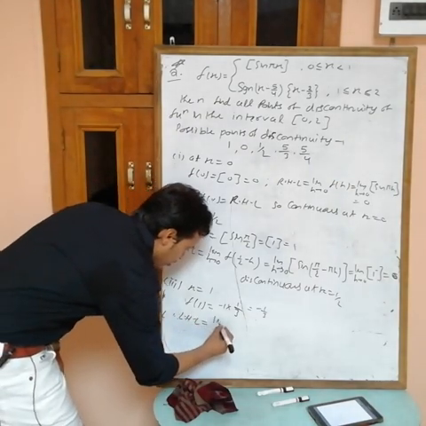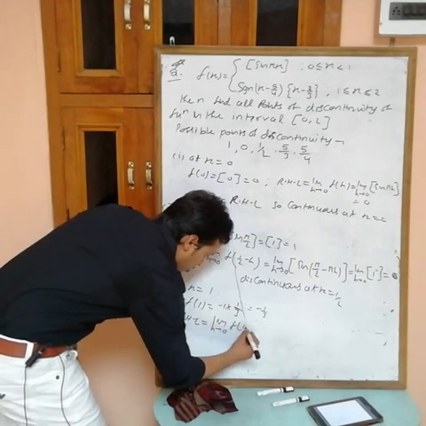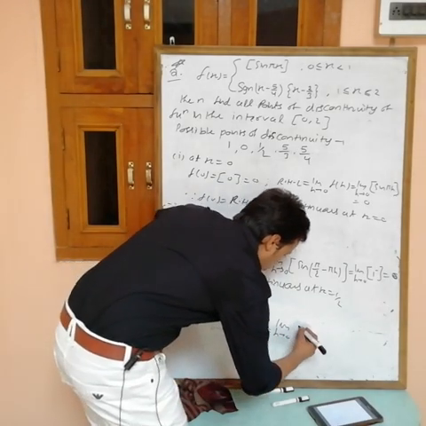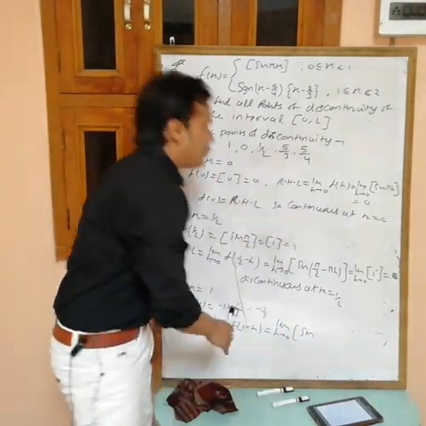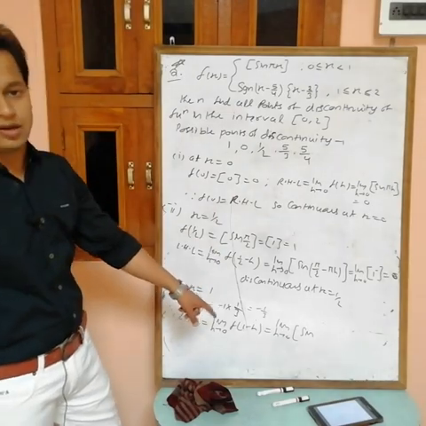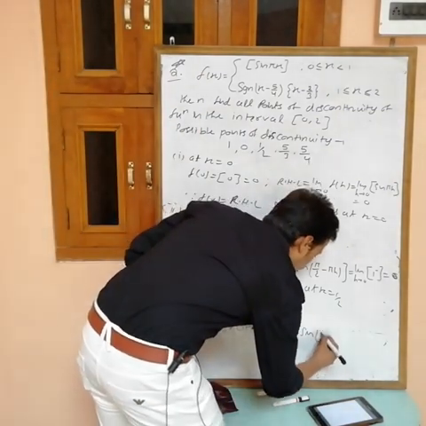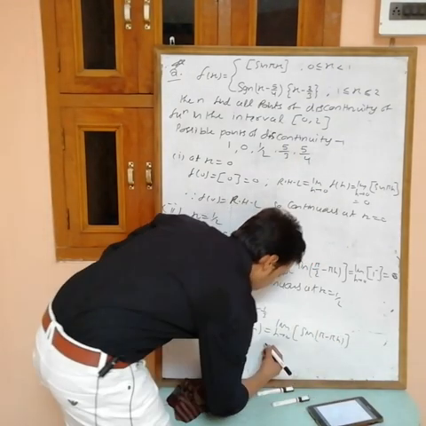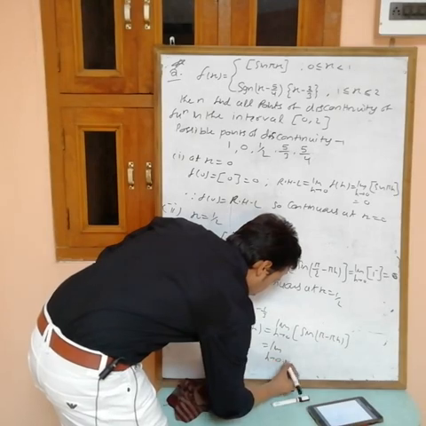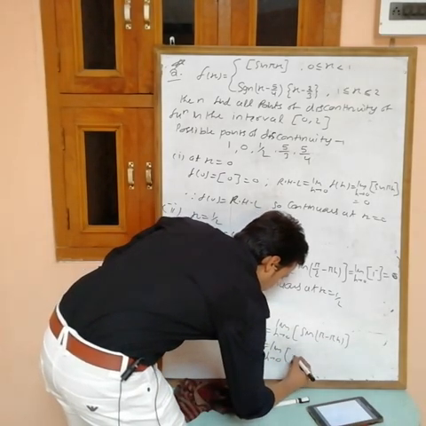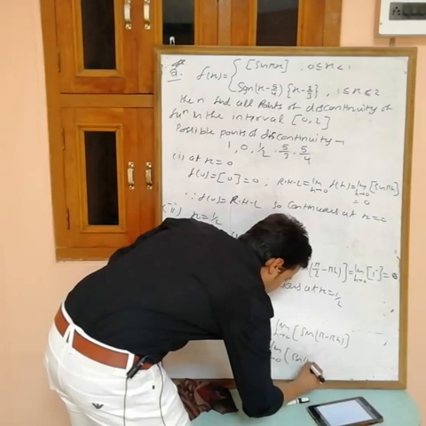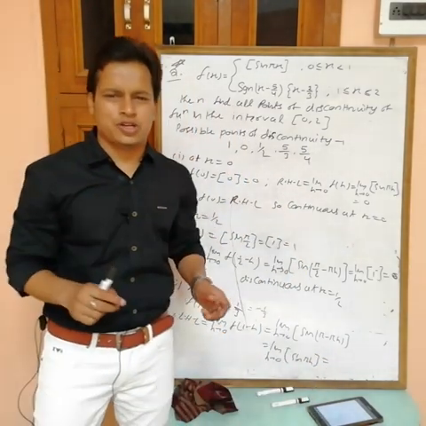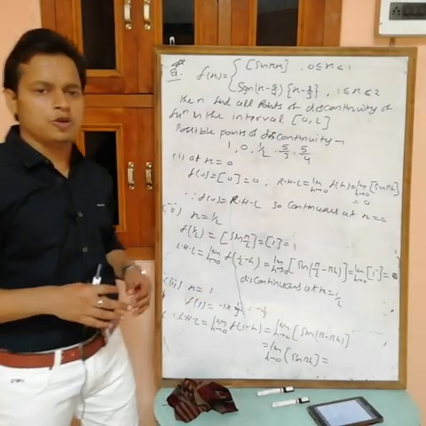LHL: limit h tending to 0, f(1 - h). Limit h tending to 0, greatest integer of sin pi. At the place of x, put 1 - h and multiply with pi. What you will get? Pi - pi h. Now see, sin(pi - pi h) is sin(pi h), a very small positive value.